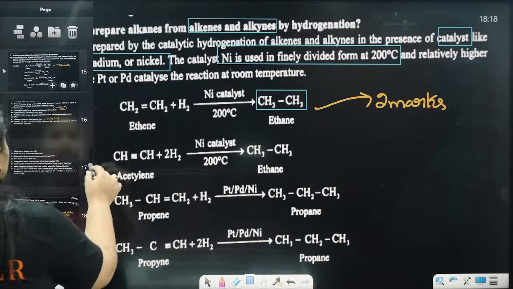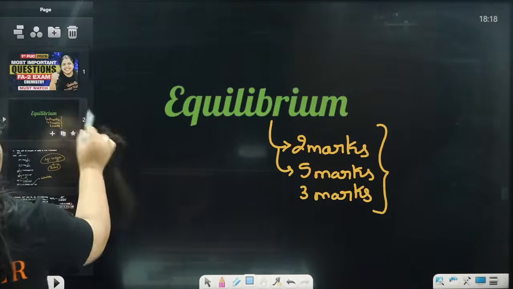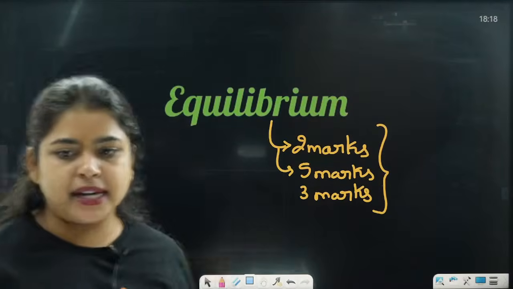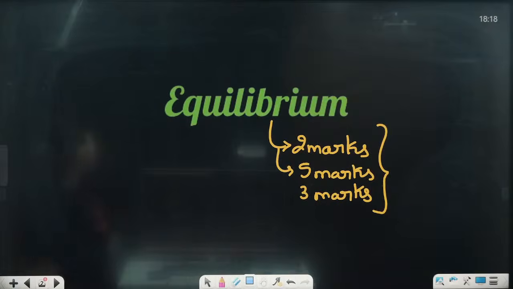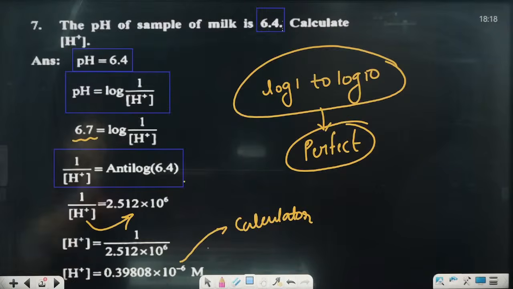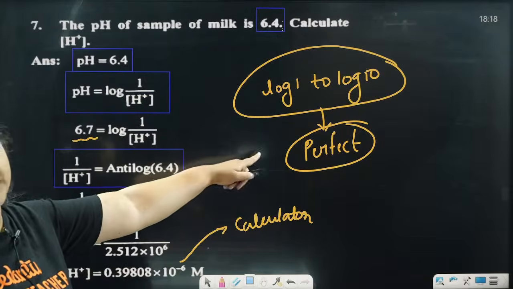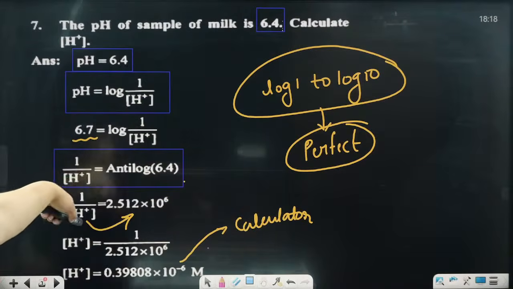Yes, today we have done the first chapter, equilibrium, right? We have completed the equilibrium chapter. Once we are done with it, we have learnt all the important questions. I have written it perfectly. Make yourselves fully perfect with log 1 to log 10, only then will antilog be perfect.